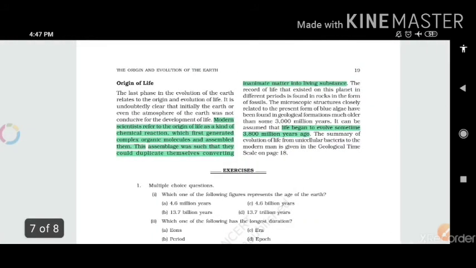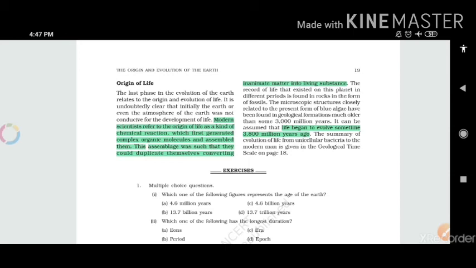On the next page is the origin of life. Modern scientists refer to the origin of life as a kind of chemical reaction which first generated complex organic molecules and assembled them. This assemblage was such that they could duplicate themselves, converting inanimate matter into living substances.